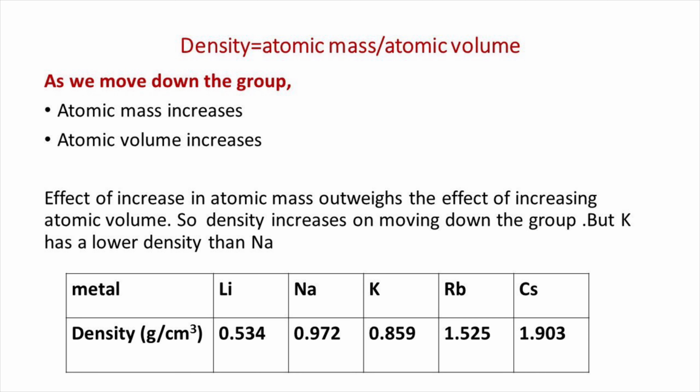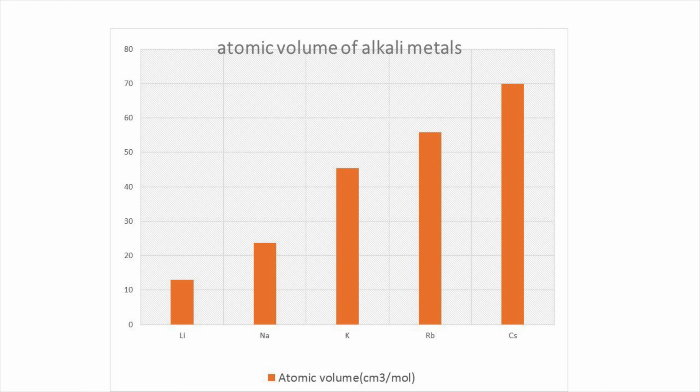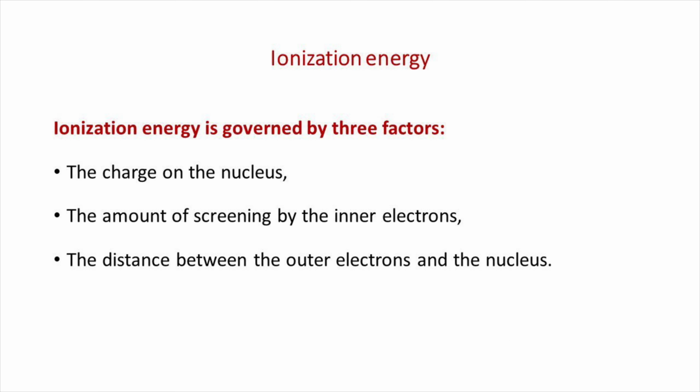But potassium has a lower density than sodium due to an unusual increase in atomic volume as we move from sodium to potassium. Next we can discuss ionization energy. Ionization energy is the minimum amount of energy required to remove the most loosely bound electron of an isolated neutral gaseous atom.